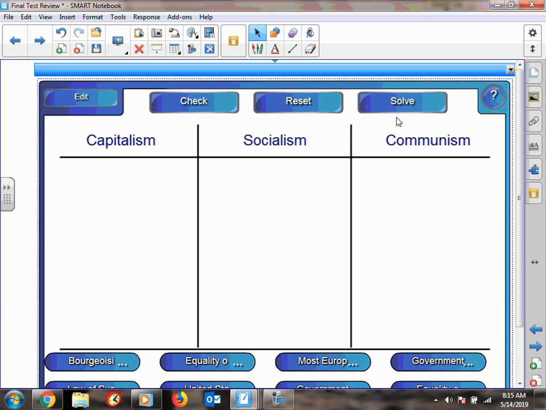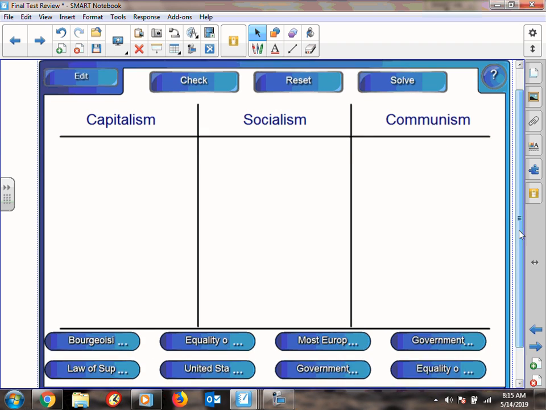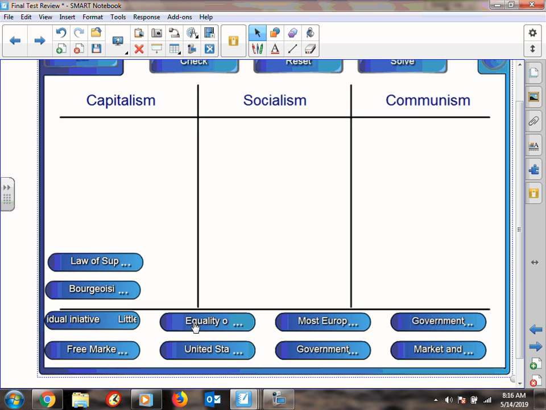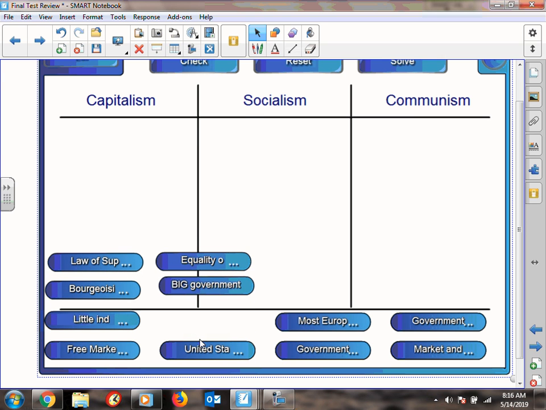Okay, so I am going to have you take a look at all of these. Bourgeoisie and proletariat, law of supply and demand, equality of condition, little individual initiative, free market system, big government. United States, Japan, Australia have this. Supports individual initiative. Most European countries are this.